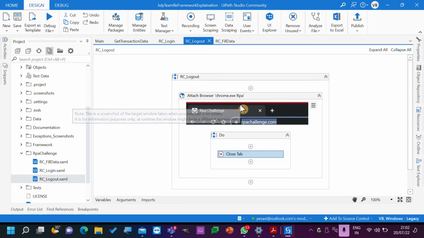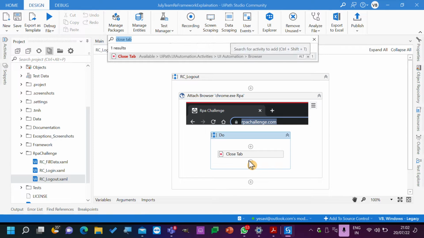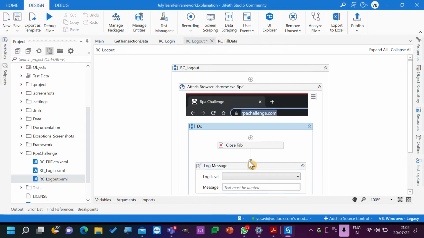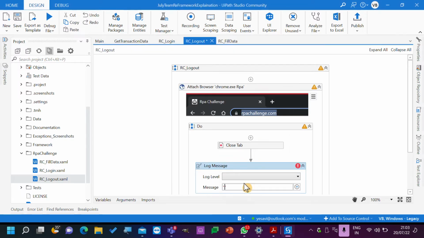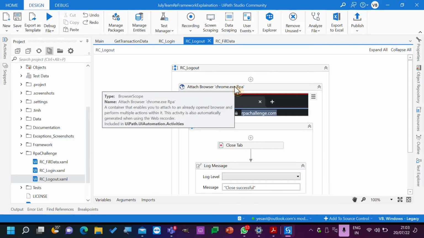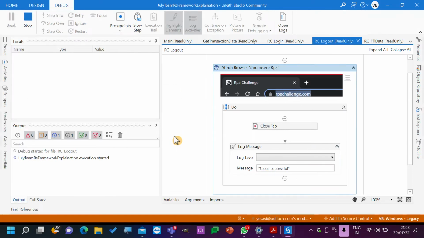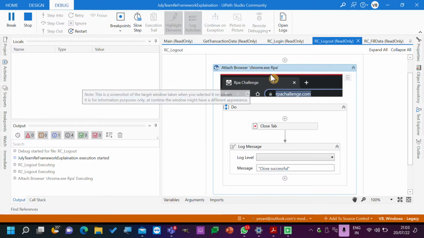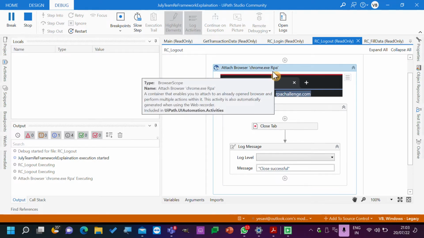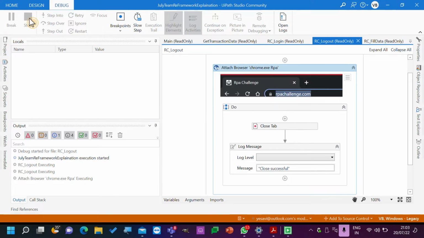After completing this one, let's add a log message stating close successful. One thing that you need to observe, if there is an error here, how much time will it wait if there is no website? 30 seconds.